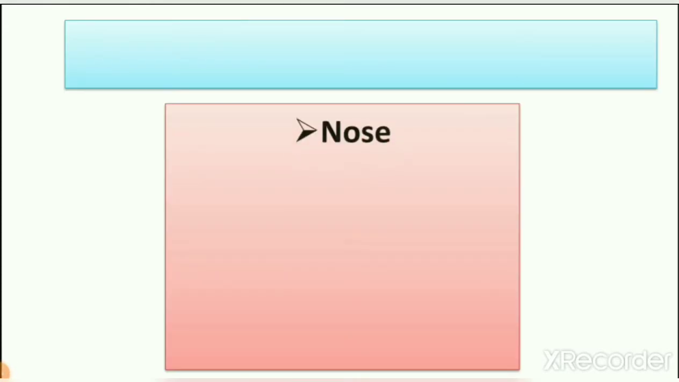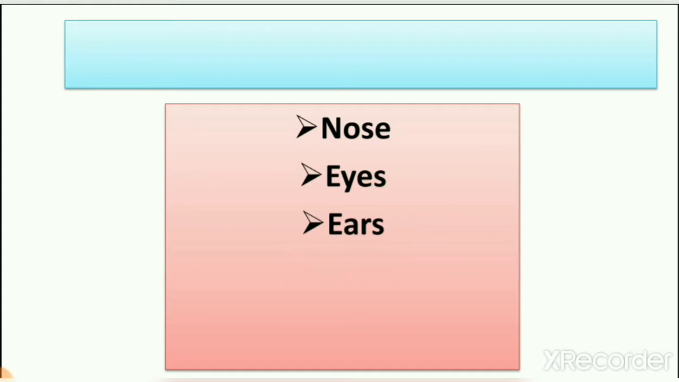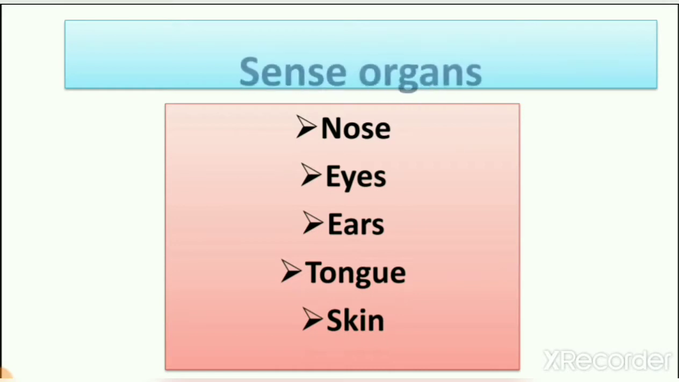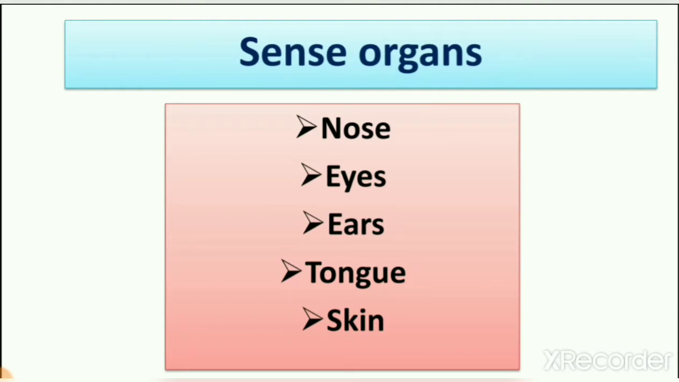Then we learn about other body parts, which are the nose, which helps us to smell, eyes, which help us to see things, ears, which help us to hear things, tongue, which helps us to taste things, and skin helps us to feel the atmosphere and touch. So what are they? Remember we learned that we have 5 body parts which we know as sense organs. They all are sense organs.